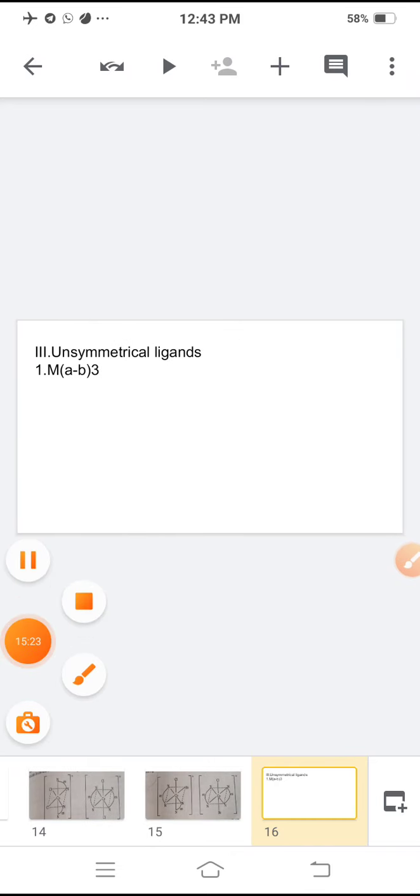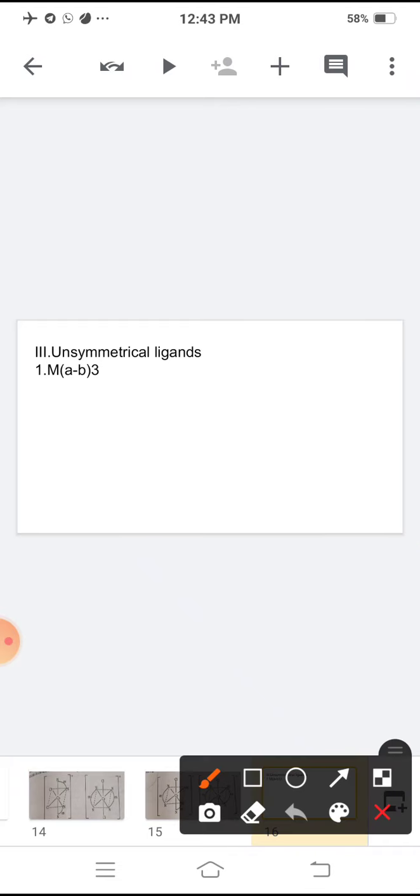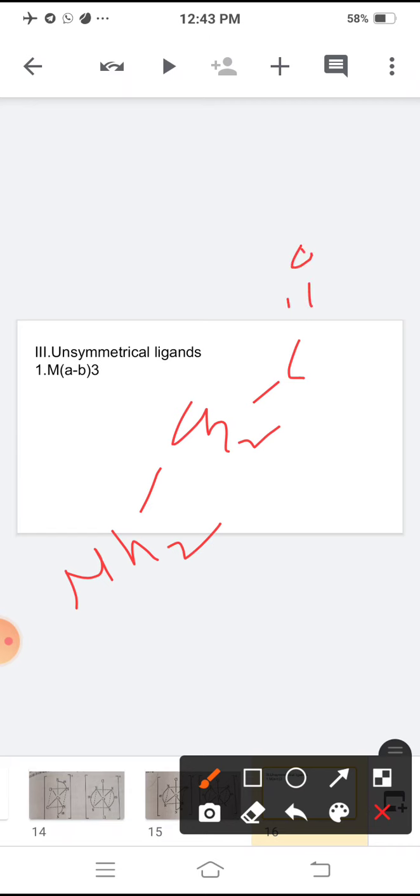Then the last type, unsymmetrical ligands. Unsymmetrical ligands contain only one type, and this is M(A-B)3. A-A means symmetrical bidentate ligand, A-B means unsymmetrical bidentate ligand. For example, glycine, NH2, CH2, C double bond O, and O minus. Nitrogen contains a lone pair, oxygen minus contains a lone pair.